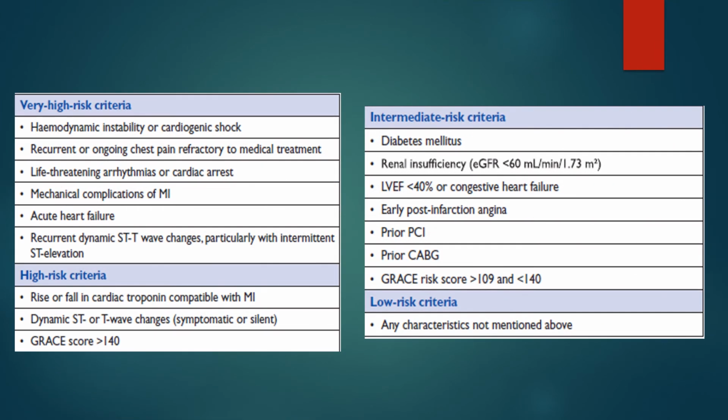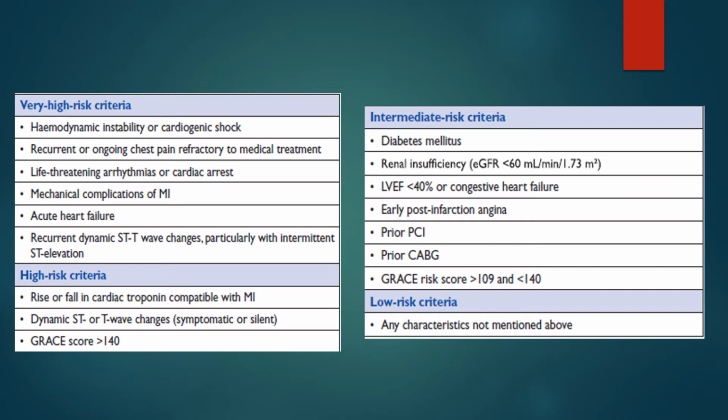You have to stratify the patient into groups: the low risk group, the intermediate risk group, the high risk group, and the very high risk group. The very high risk criteria are the hemodynamically unstable patient or the patient presenting with cardiogenic shock.